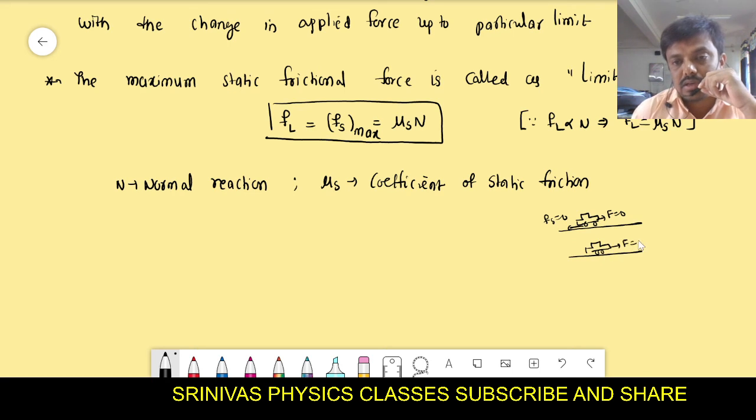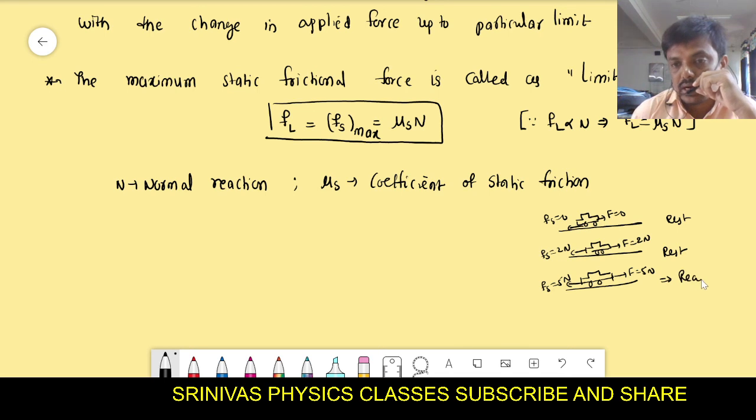Then if applied force is 2 Newtons, then opposition force is also 2 Newtons, right? And it is at rest. For example, if applied force is 5 Newtons, just as an example, opposition force is also 5 Newtons and it is also at rest. But ready to move means it is moving forward and backward, right? In that case we observe some little movement, but not moving from one place to another place. There it is only oscillating.